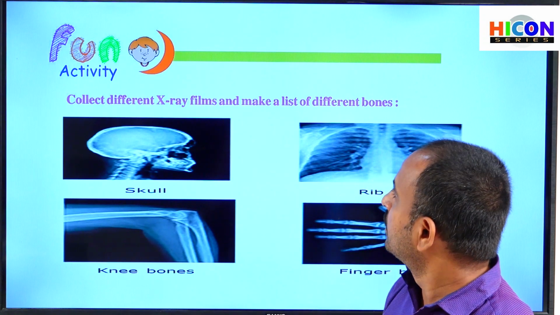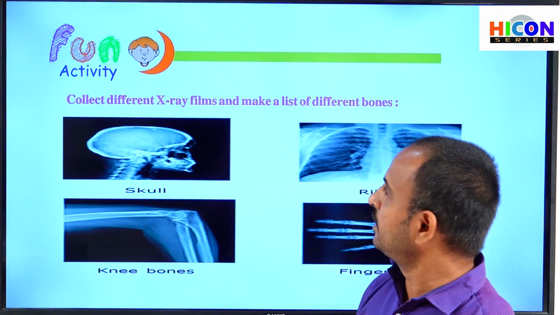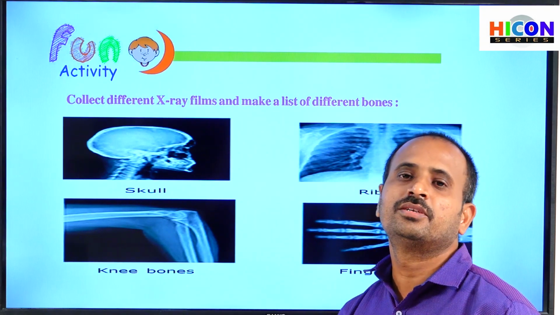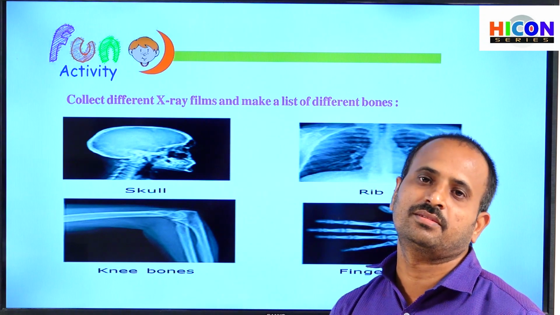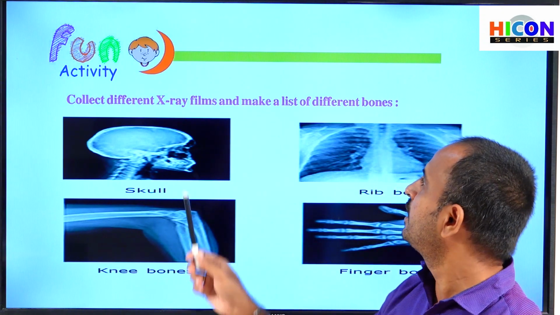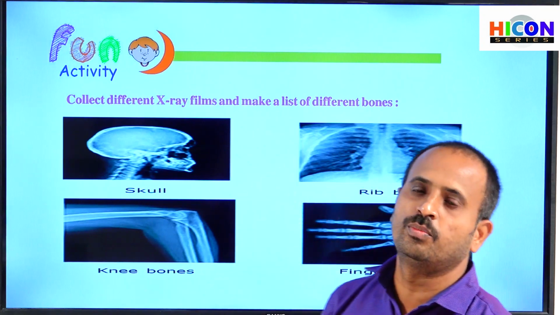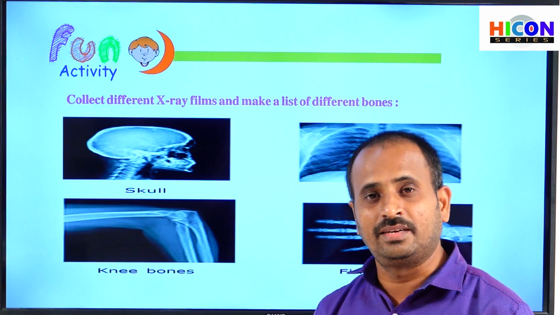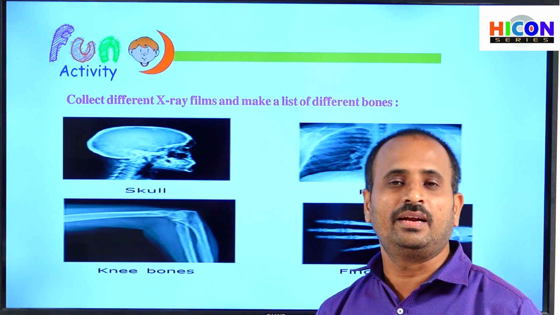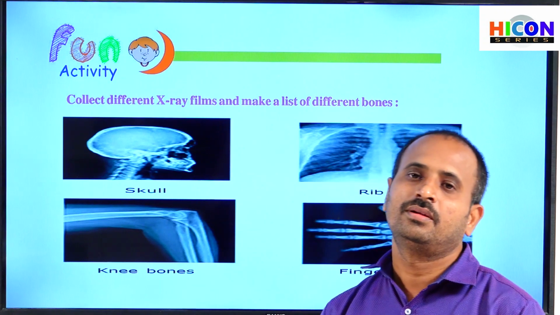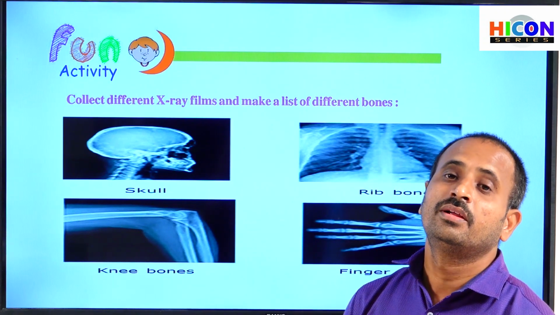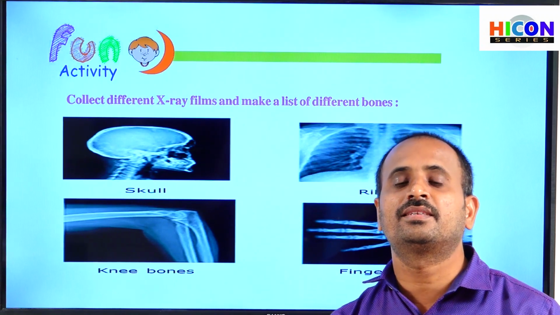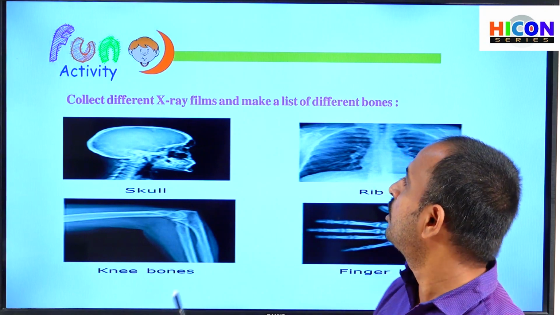So here the fun activity is to collect different X-rays. If you consult any doctor or radiologist, there will be some used X-rays. Collect those X-rays and make a list of different bones present at different parts of our body. Collect the X-rays of the head part, the leg part, and the hand part, and observe how the bones are attached and the sizes and shapes of the bones in each part of our body.